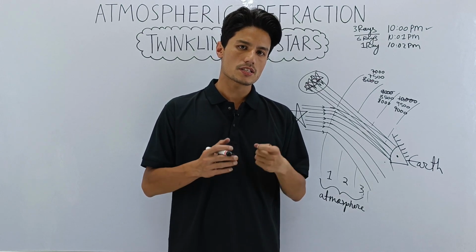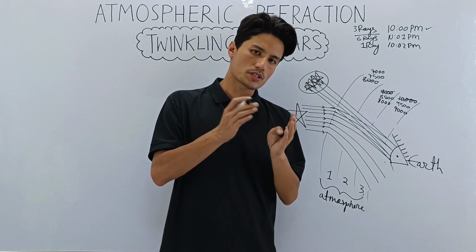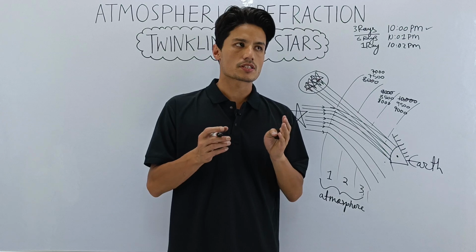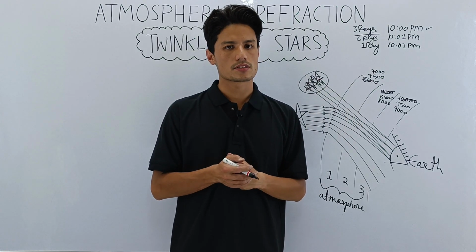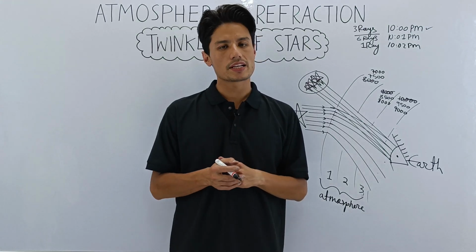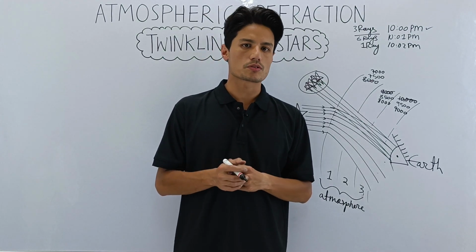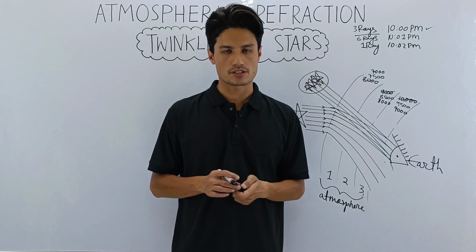So this is the twinkling effect, which is visible to us, or which we see if we look at the stars. This is how the twinkling effect is produced in a star. It is all because of atmospheric refraction.